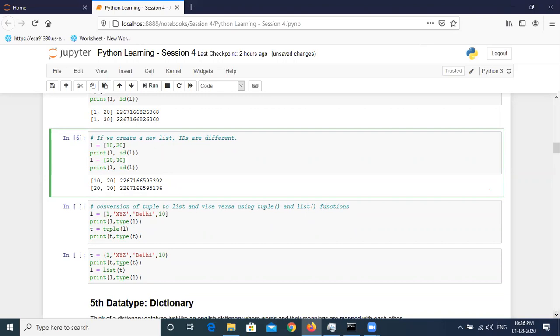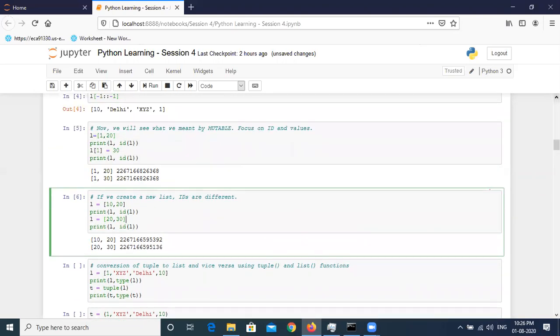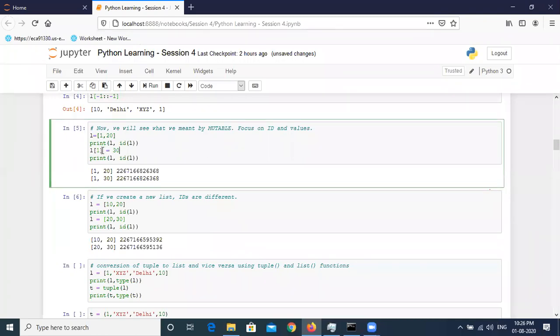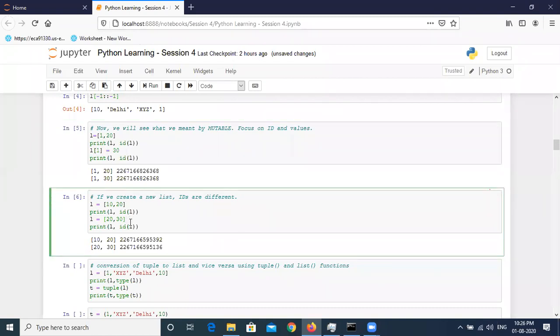Can you please show the upper example? I just want to check. So if we are defining a value at a particular index location, it didn't change the ID, the memory location. Right. So down here, if we are using the same variable and it is overriding the upper variable, the memory location should be the same, no?